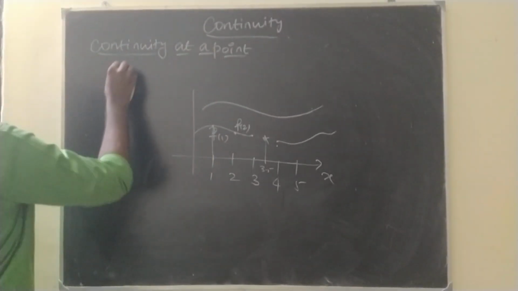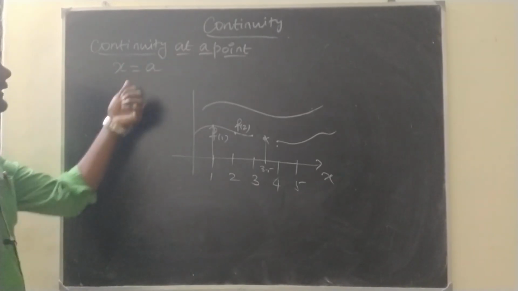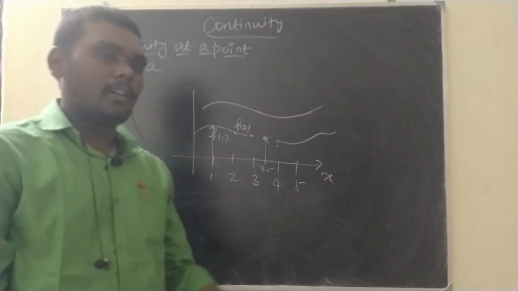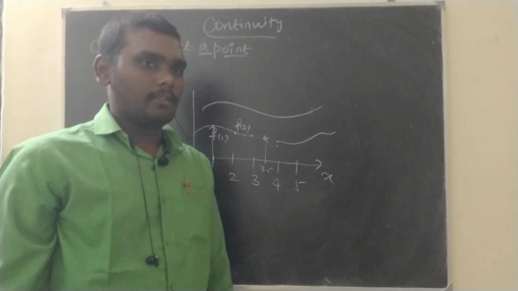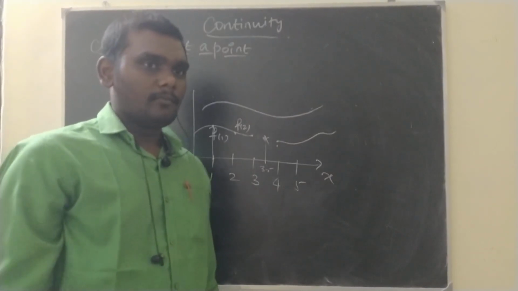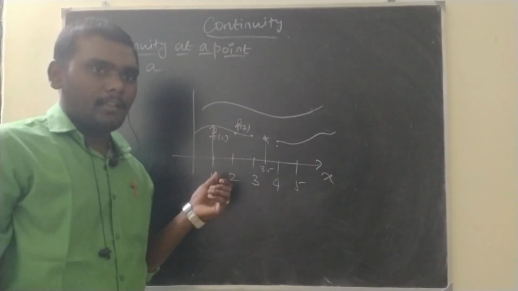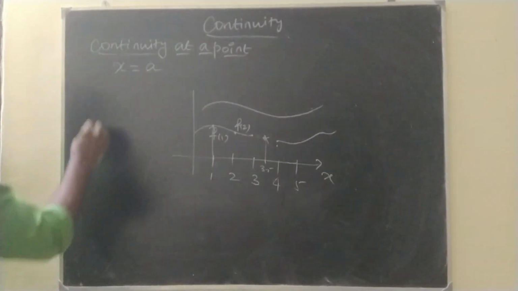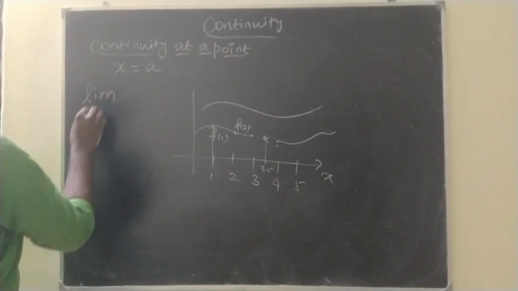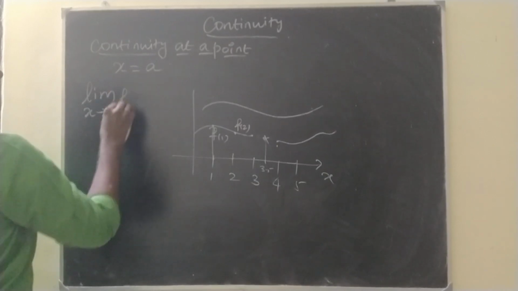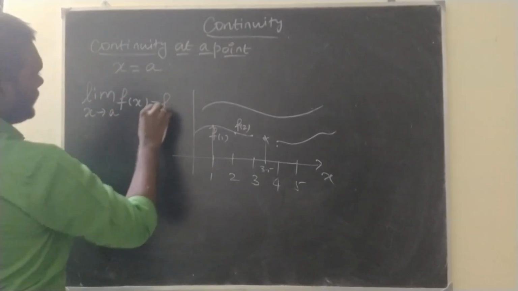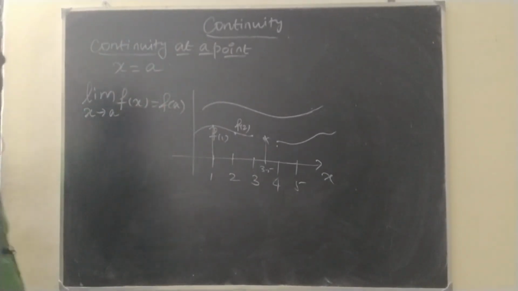Given a point x equals a, at this point we have to make sure the function is continuous. How will we say it is continuous? The definition for continuity is: limit x tends to a, f of x equals f of a.